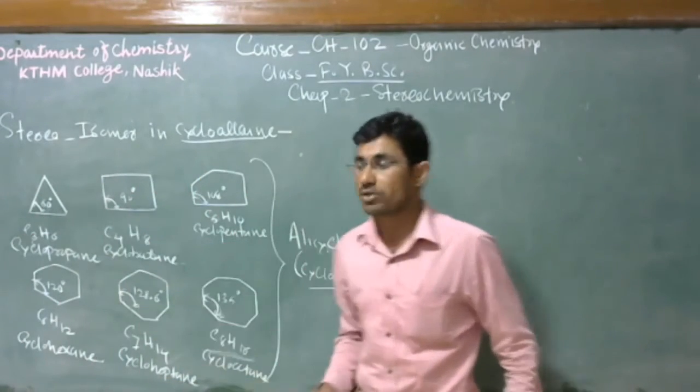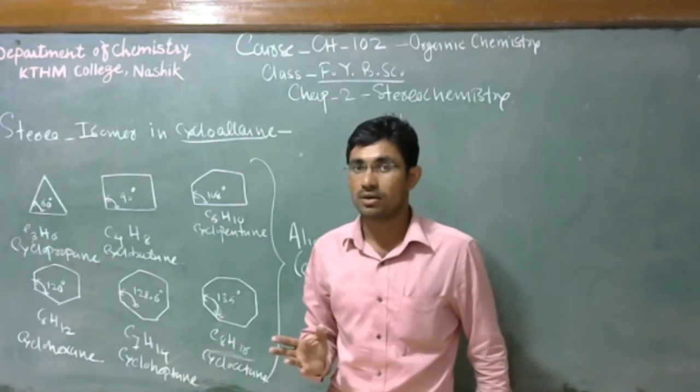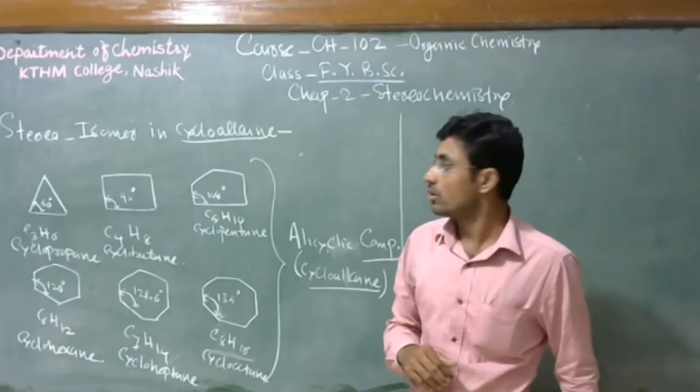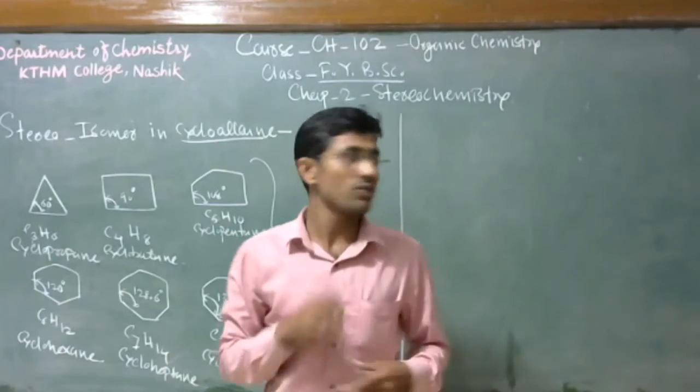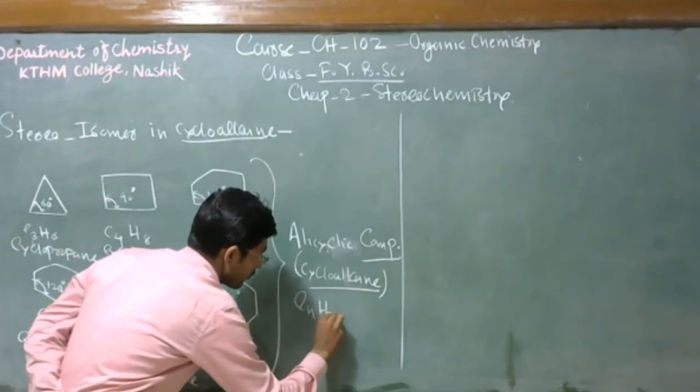So all these compounds are alicyclic compounds, and we can call them cycloalkanes. These compounds have the general formula CnH2n.